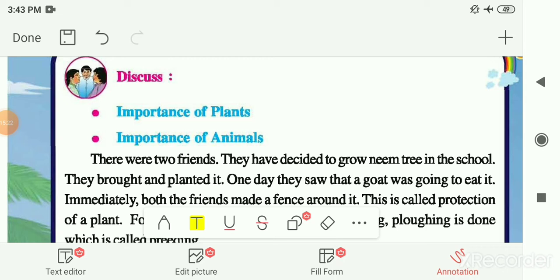As we have seen, we are getting all these things from animals and plants. These animals and plants are very important for us, as we get most of the items around us from them. So we also have to conserve or save these plants and animals. That means we have to save our environment. Now the discussion between two friends is given to you. Let me read this.